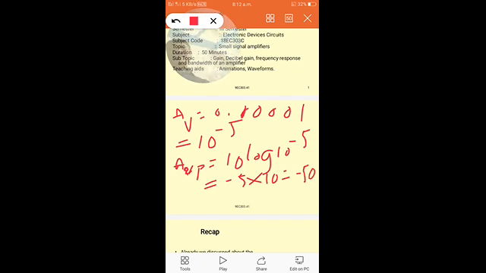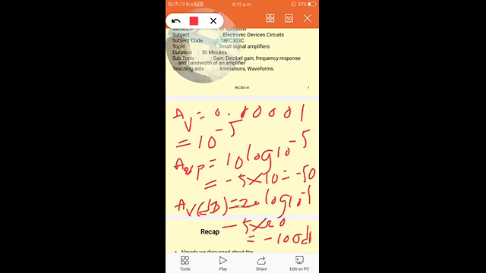If it is a voltage gain in the dB scale, we can write 20 log of 10 power minus 5, so minus 5 into 20, which is equal to minus 100 dB.